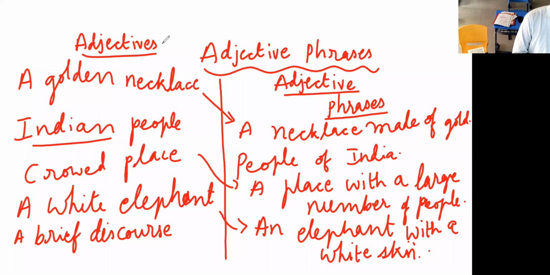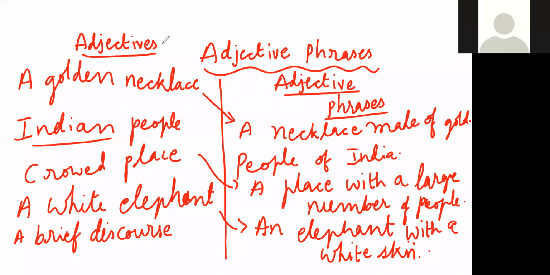You can make your own adjective phrases. For example, instead of saying Indian people, you can say Chinese food, Chinese color. Okay, a white elephant. Or maybe a tall giraffe. Like that, you can make your own adjective phrases. Clear? Now, let us discuss adverbial phrases.